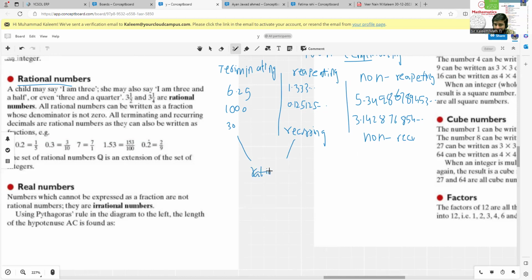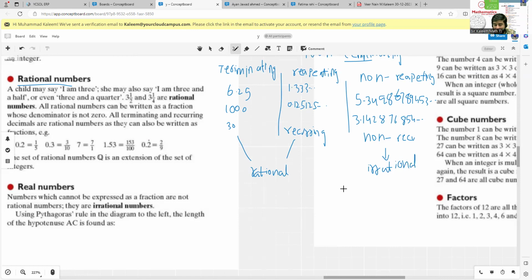In decimal form, if our answer is a decimal number and we want to differentiate between rational and irrational, how can we do that? You just have to check whether the number is terminating. If the number is terminating, you can say it is a rational number. If it is non-terminating, you again have to check whether it is repeating or non-repeating. If repeating, then rational. If a number has both properties, non-terminating and non-repeating, that number is known as an irrational number. I hope you understand this concept.